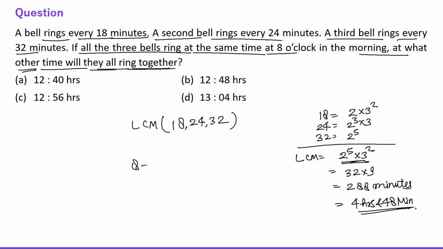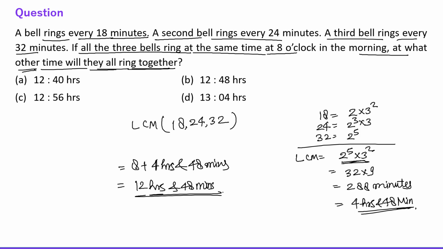So 8 plus 4 hours and 48 minutes is equal to 12 hours and 48 minutes. I mean 12:48. This is the answer, right? Option B will be the correct choice, 12:48. Okay, fine. Now let's move to another question.